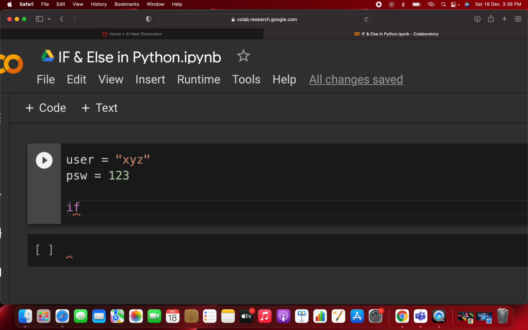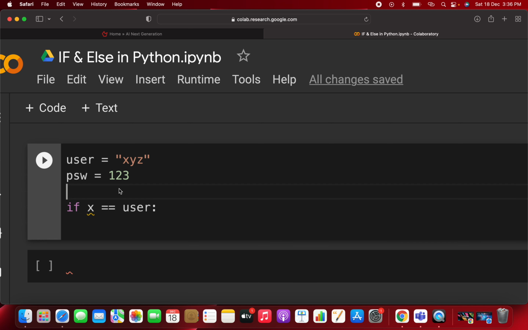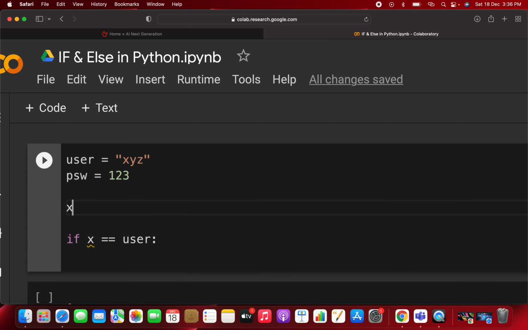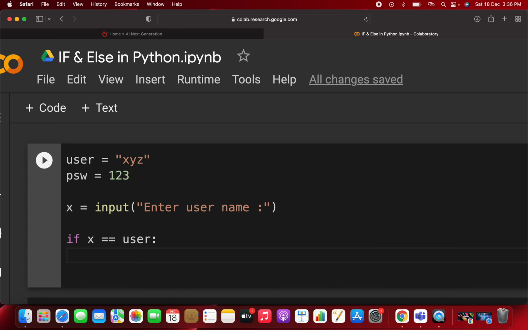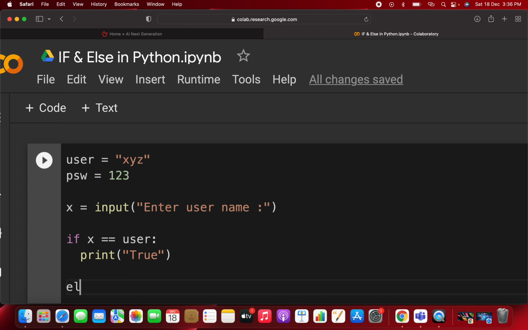Here you write: if x equals user. But what is x? For x you can define x equal to something taken as input from the user. So you can write here enter username. Now if x equals user, then you print true. And if this condition is false, then you write else.